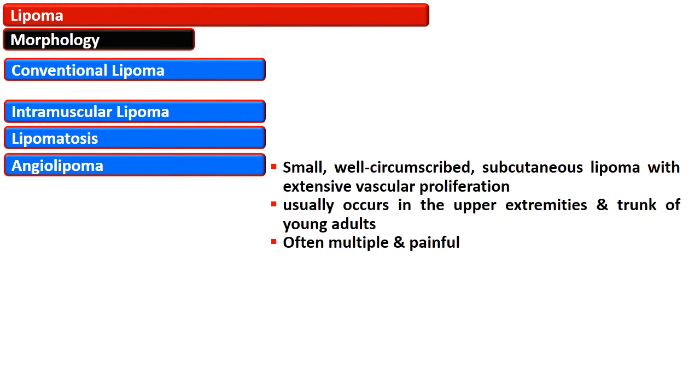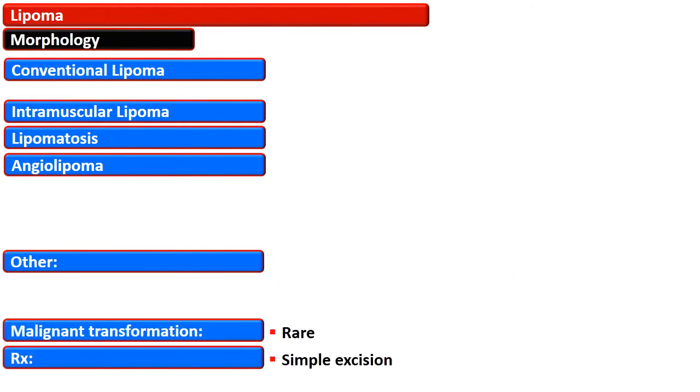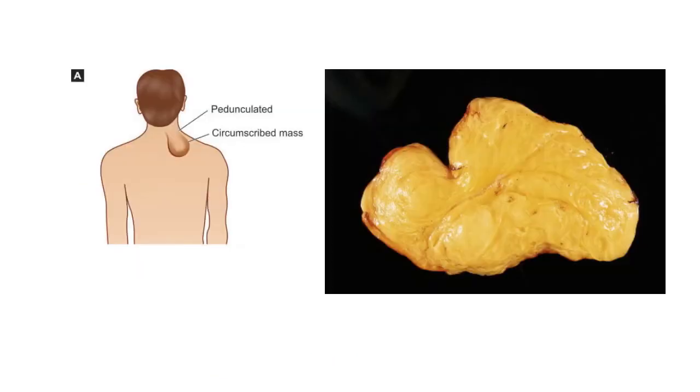Usually these angiolipomas occur in the upper extremities and trunk of young adults, and these are often multiple and painful. Other variants of lipoma are fibrolipoma, myxolipoma, chondroid lipoma, myolipoma, spindle cell lipoma, pleomorphic lipoma, and the malignant transformation is rare, while the treatment is simple excision.